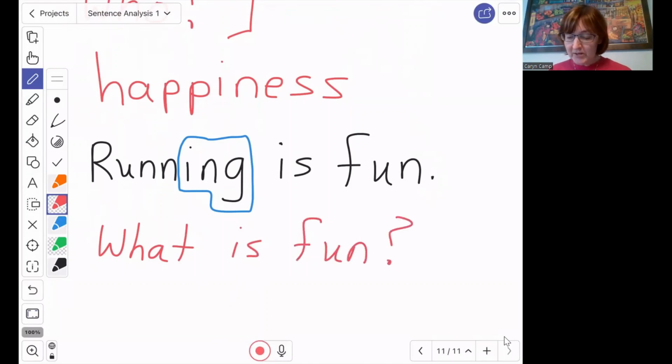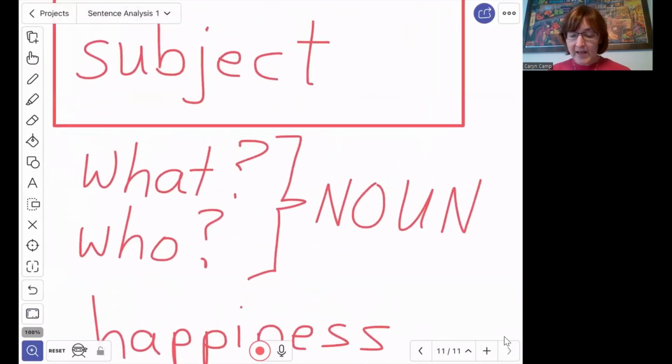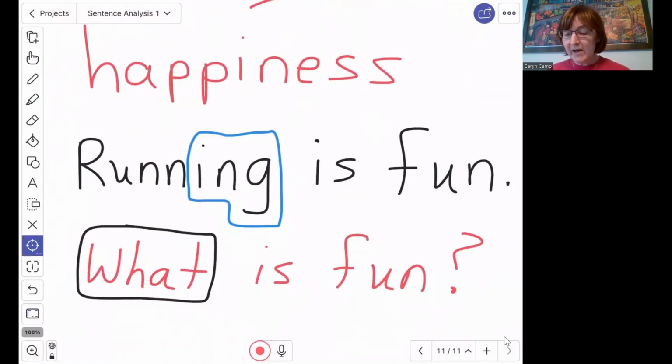What's the first word in that question? It's what. And remember I said the answer to a what or who question is a noun. So what is fun? What is this sentence about? Running is fun. The idea of it, the action of it, the activity of it.